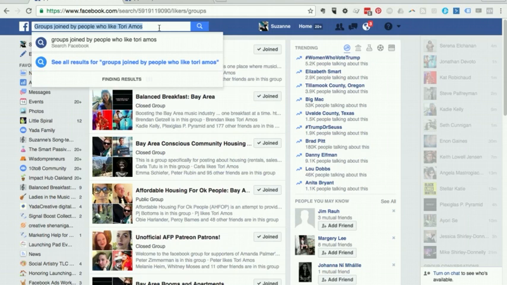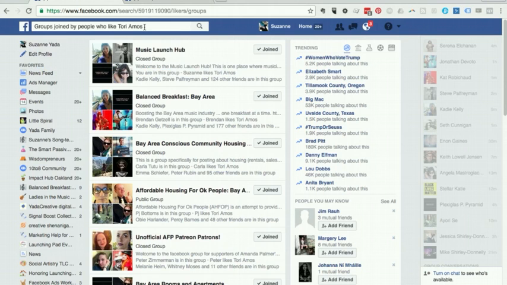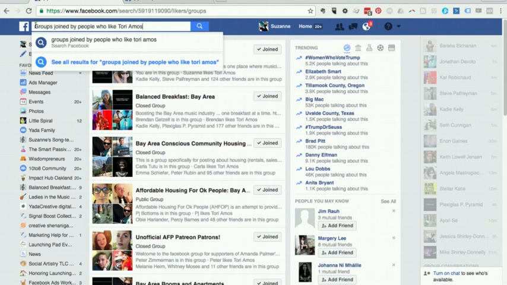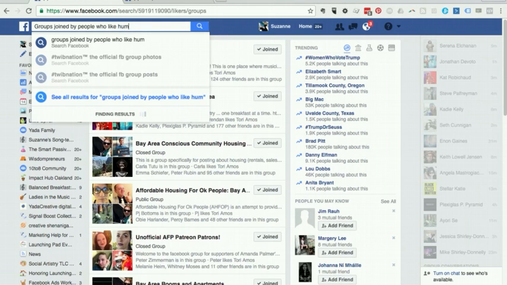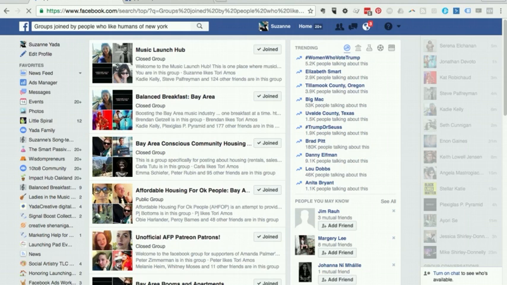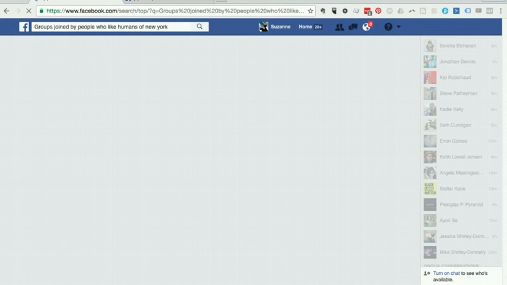Again, this search is very specific, and you do need to type in the words "groups joined by people who like," and then this term right here should be a popular name of a Facebook page. For example, Humans of New York is one of the most popular, well-loved Facebook pages out there.